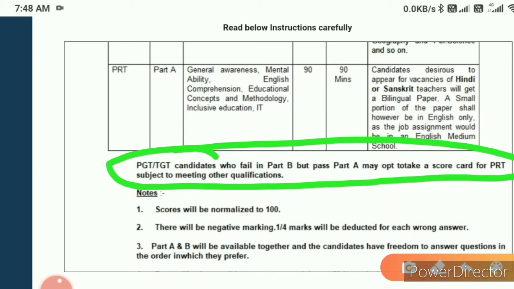What is the meaning of it? They are just saying that if you qualified the first stage for PGT and TGT, but did not qualify the part 2 exam, then you are also eligible to take part in the PRT. So this is also a good point. Now let's move on to the next point.